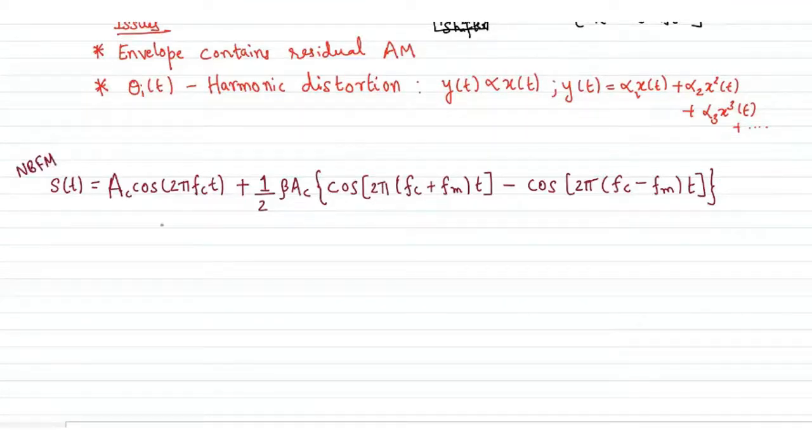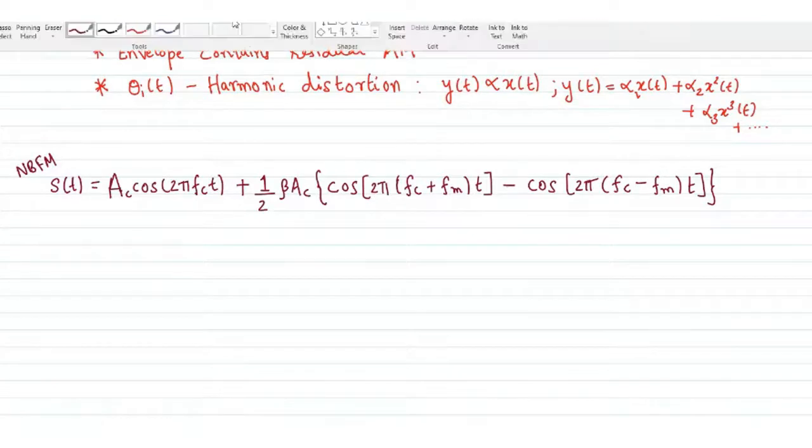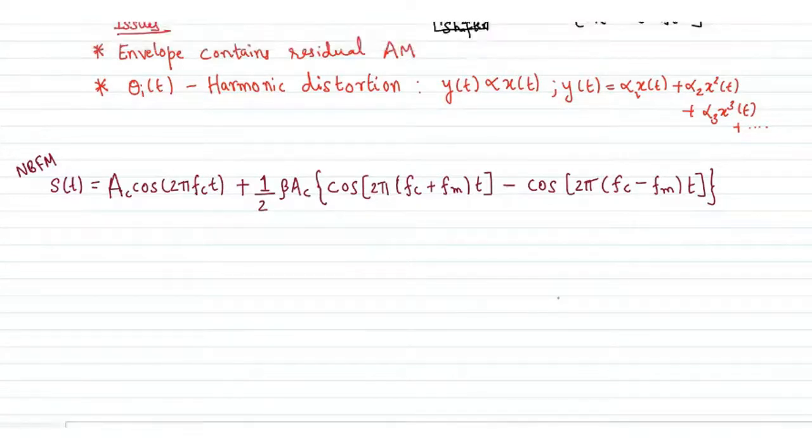If I take the Fourier transform of this, what frequency components would you find? The signal has a center frequency component at f_c with an amplitude of A_c, so I will have a frequency component here. Let me just expand the scale.